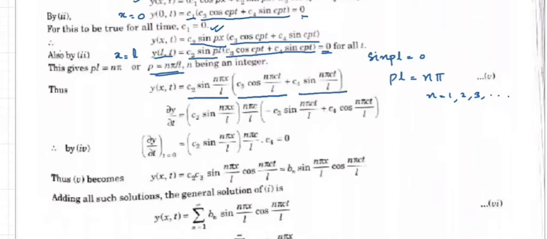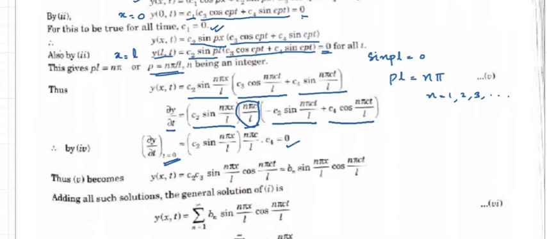Now, when we take the derivative with respect to time, dou y by dou t will give you c2 sin(n pi x by L) into (c3 times minus sin(n pi ct by L) into n pi c by L, plus c4 cos(n pi ct by L) into n pi c by L). Now we are given that the initial velocity, that is at time t equal to 0, is equal to 0.